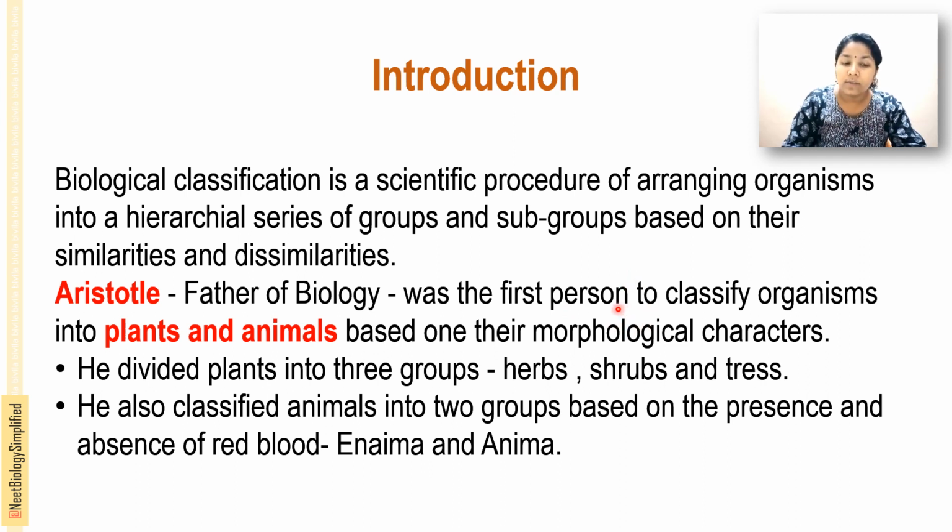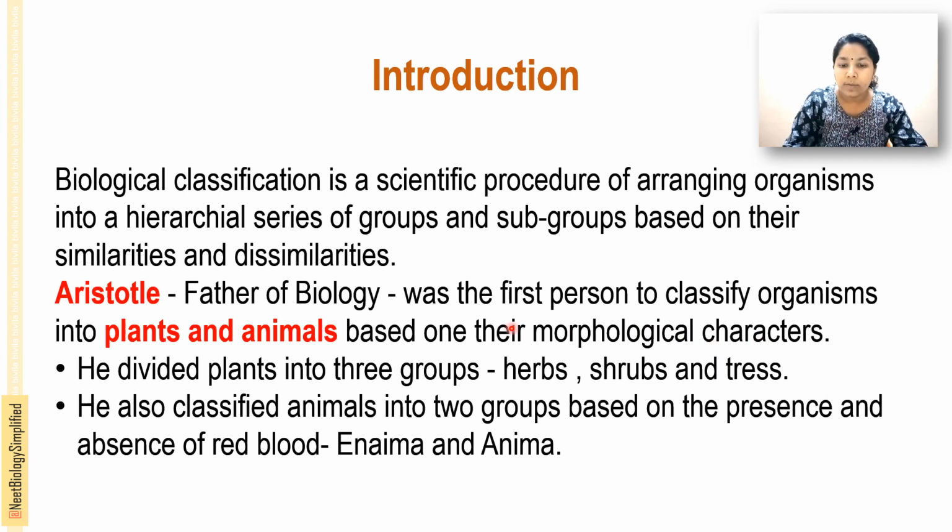The organisms were classified into plants and animals by Aristotle, the father of biology, a Greek philosopher. He initially divided living organisms into two, plants and animals, and he divided plants into three groups: herbs, shrubs and trees.